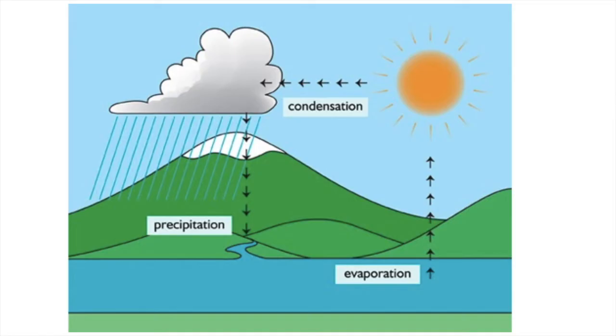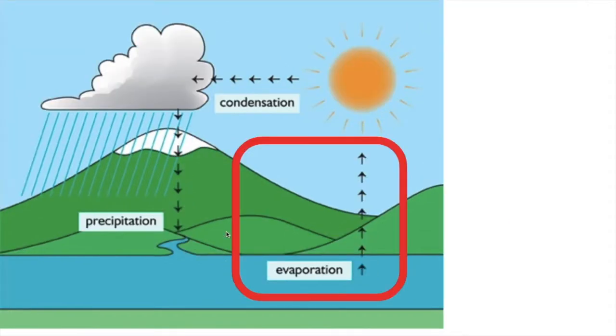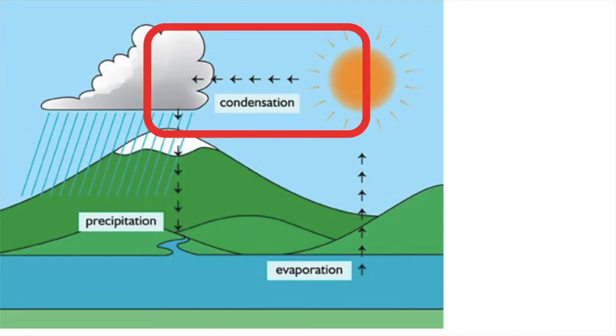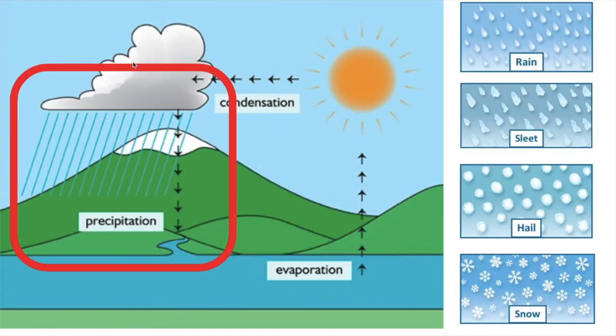Let's review the water cycle. You probably remember learning about evaporation, condensation, and precipitation. Here we can see evaporation. The liquid water is being changed into water vapor. Next, we have condensation. That's when the water vapor is being changed into a cloud. Next, we have precipitation. Precipitation is how water comes back to the earth. It can be rain, sleet, hail, or snow.